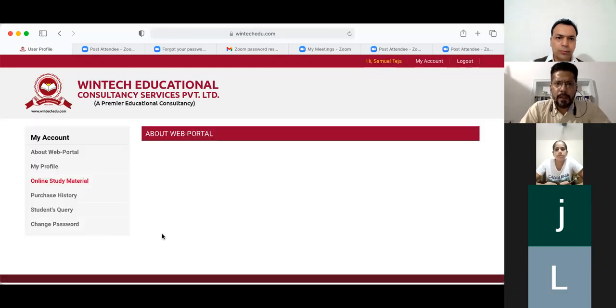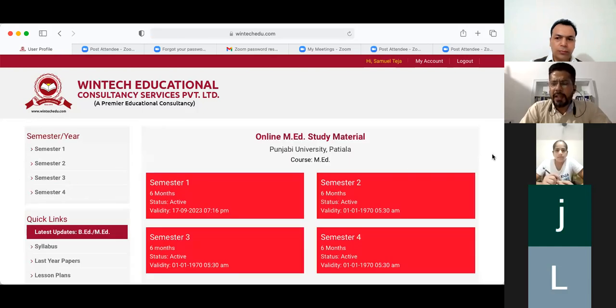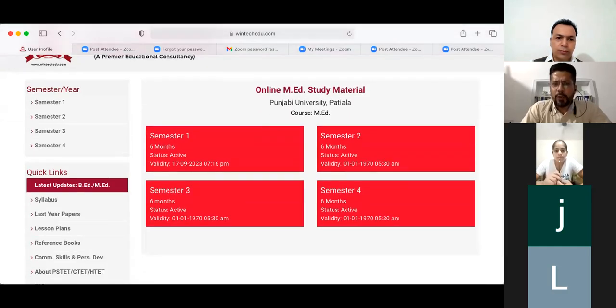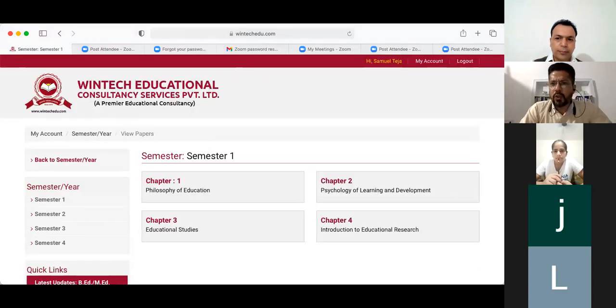Okay. So now you have to go again to the study material. As you click on the study material, again you find the 4 semesters. You click on the first semester. Now you have access to all the 4 papers. You could see earlier you had created the account, but you were not able to have access to all the papers. But now, after getting access from us, you will have access.